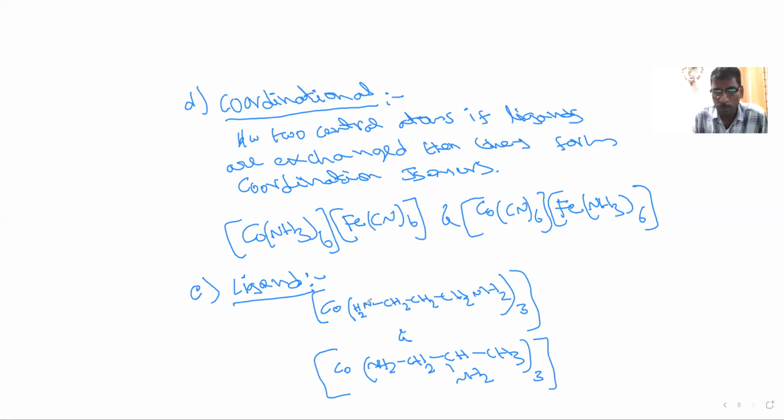So this is 1,3-diamine, whereas this is 1,2-diamine. If ligands are forming isomers, then those are called ligand isomerism or ligand isomers. This is propane 1,3-diamine. This is propane 1,2-diamine. Such compounds are called ligand isomers. So this is about structural isomerism.